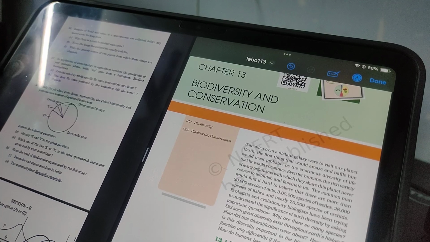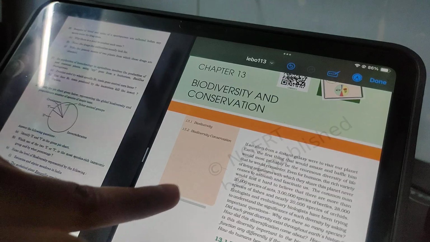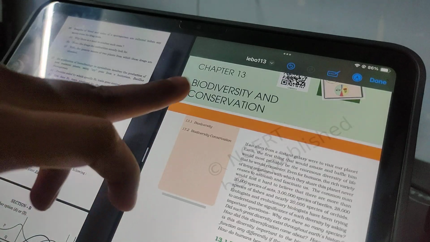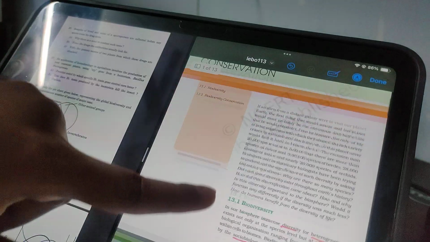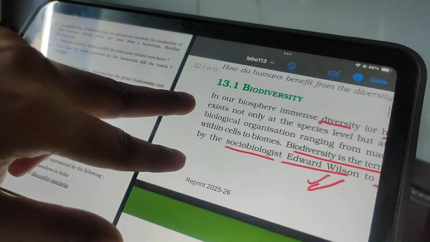As we know, they have exam on 27 March. So we are just going to discuss the important topics. For example, we are discussing biodiversity and conservation. In this, what do you mean by biodiversity?